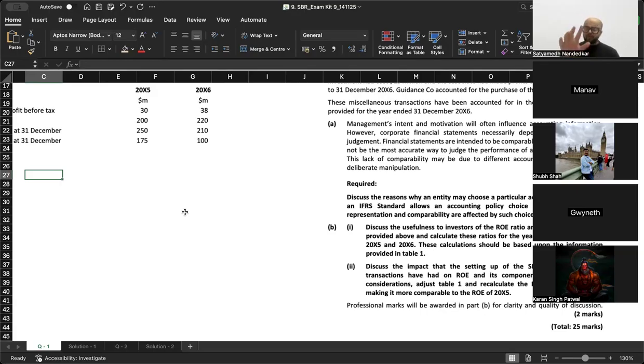Before we answer this question, I want to hear from you five areas where an accounting policy choice is allowed. Okay? Manav, let's start with you. So, five areas where accounting policy. You have to tell me one area where you have a choice in terms of what accounting policy you want to take up.